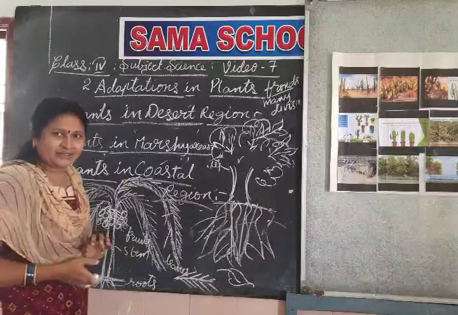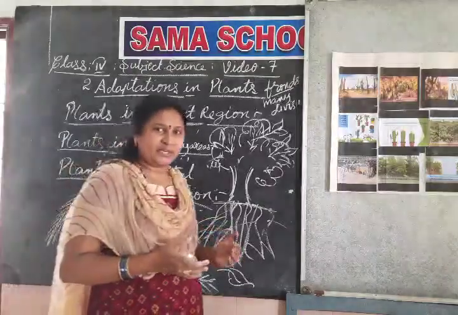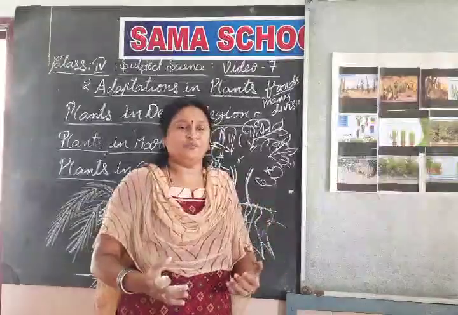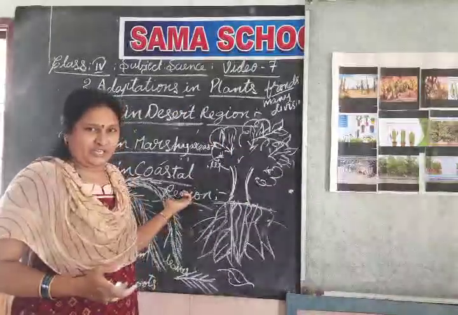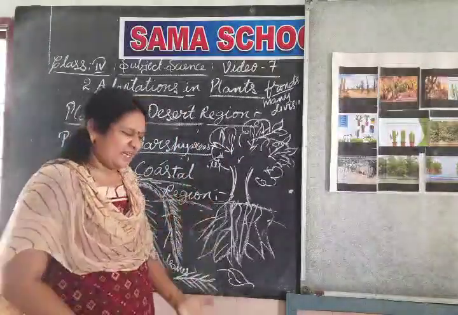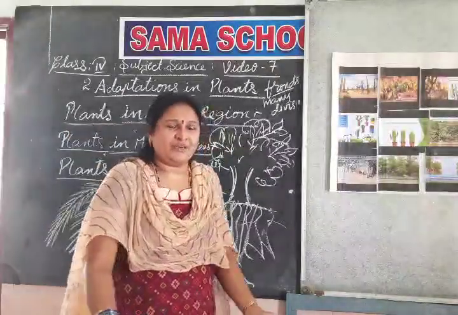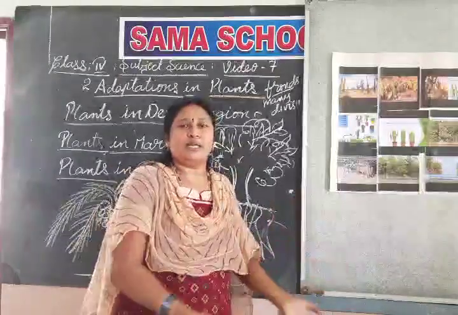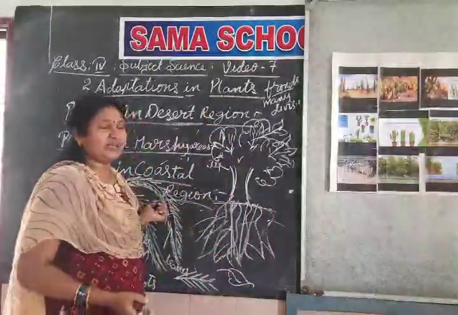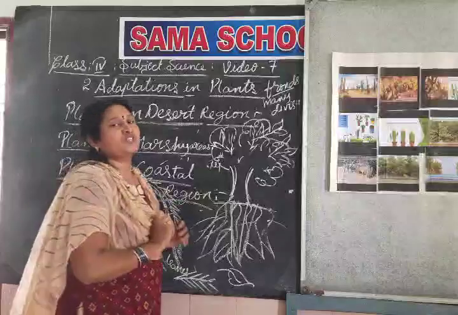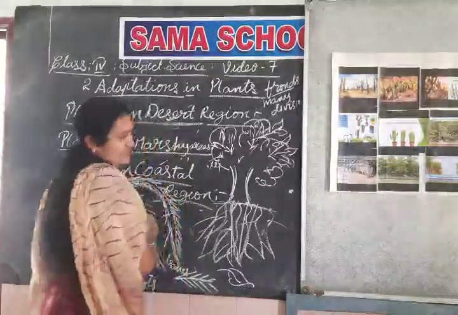Okay, children, did you like the region? This region supports growth like a desert and the marshy area. Desert means it's too hot. Marshy means it's too sticky. We are unable to walk or stay there. But in the coastal region, it will be tough. We are in the coastal region only, so it can survive easily.